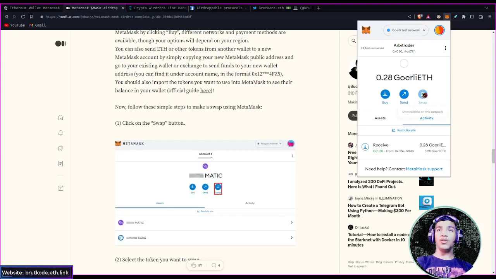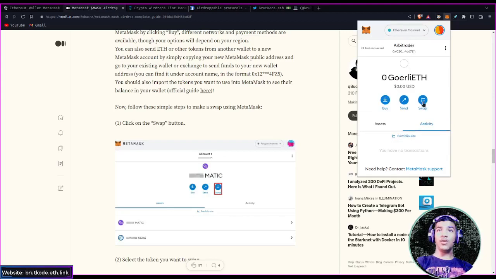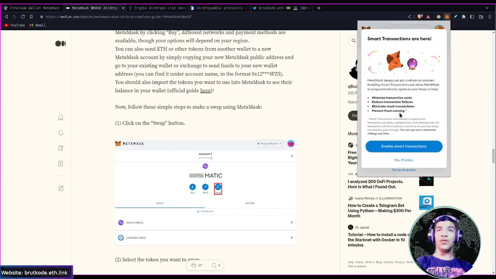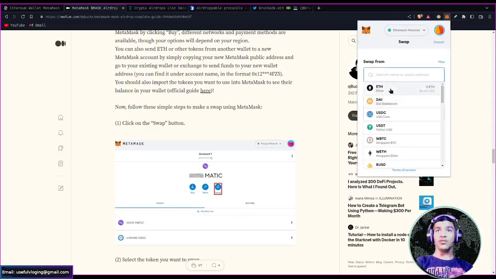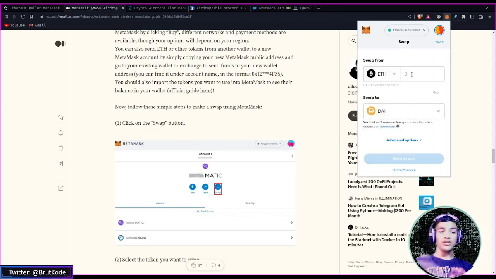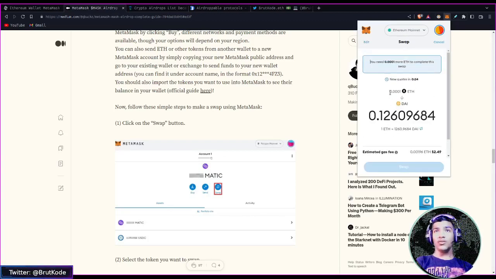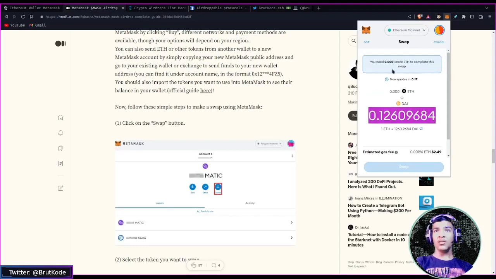It is unavailable on test networks, but if you are on Ethereum mainnet, you can swap your ETH for something else. You can swap certain tokens, so you can swap ETH to DAI. Suppose I say 0.0001. So for 0.0001 ETH, we would get 0.126096 DAI.